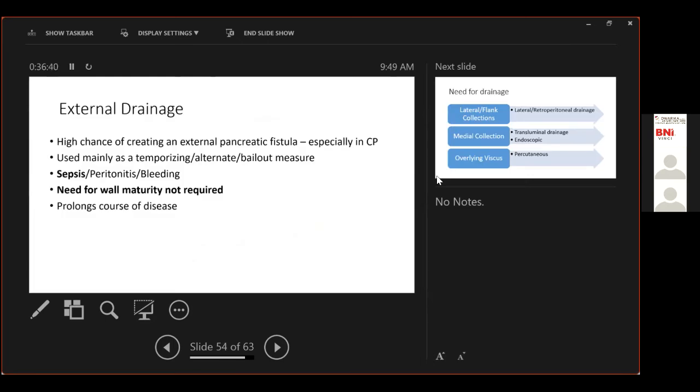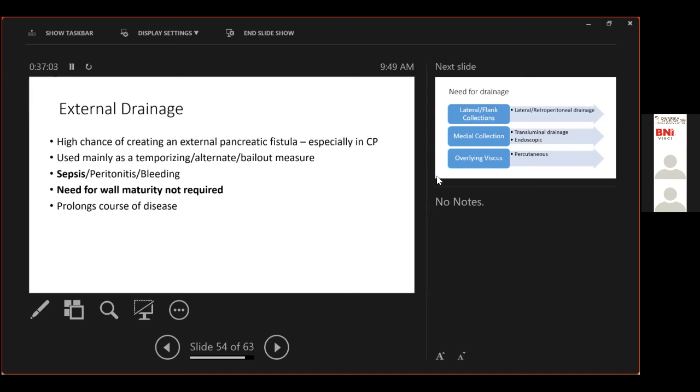Just a few words on external drainage. External drainage is used commonly, knowing the risk that we can create an external pancreatic fistula. It's mainly used in sepsis. It's used as a temporizing alternative or a bailout measure in patients who have peritonitis or bleeding. The important thing to note is that